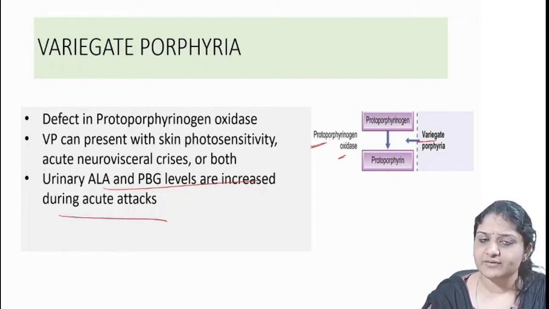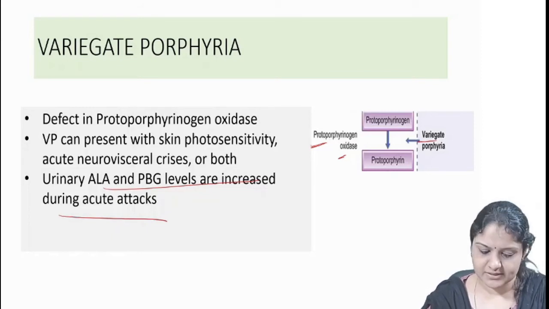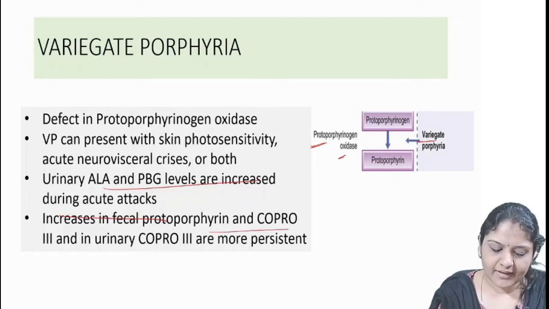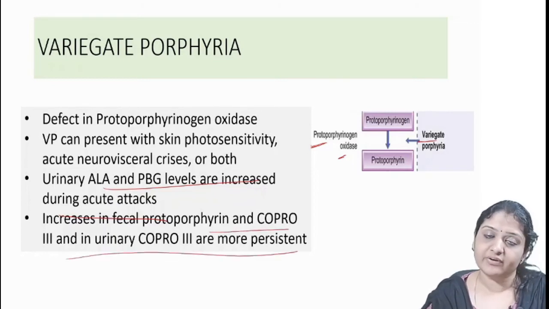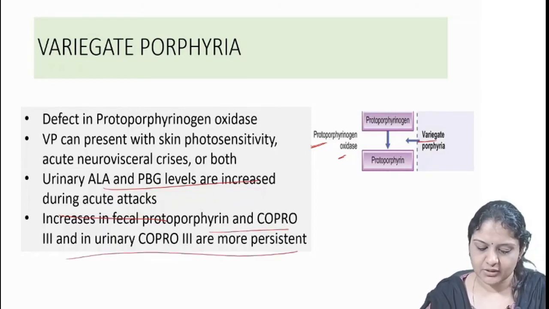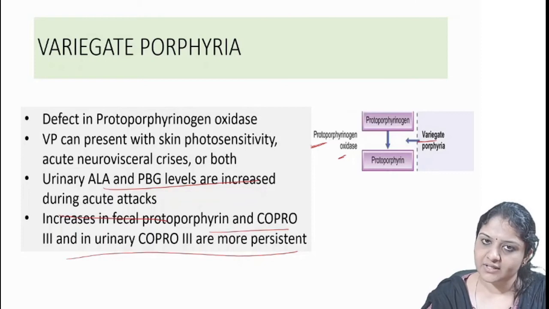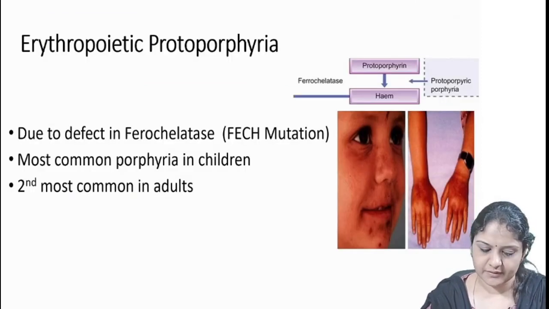And this can also manifest with acute neurovisceral crisis. And there is an increase in fecal protoporphyrin and coproporphyrin 3, and in urinary coproporphyrin 3, which are more persistent.